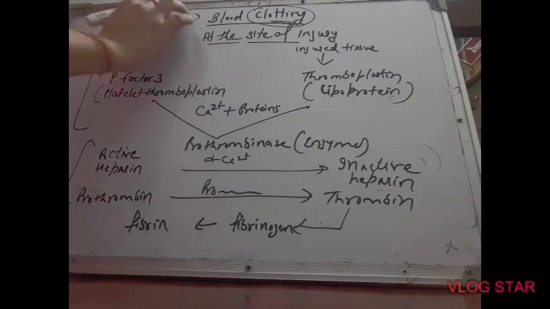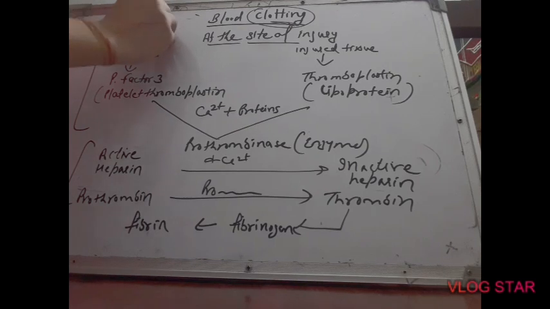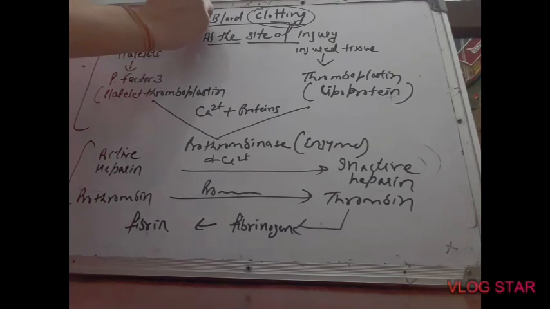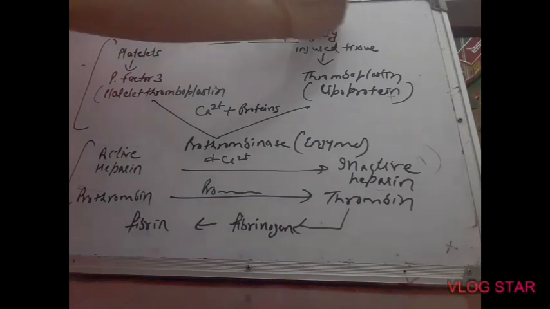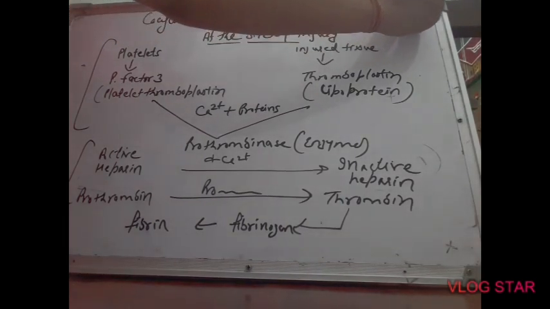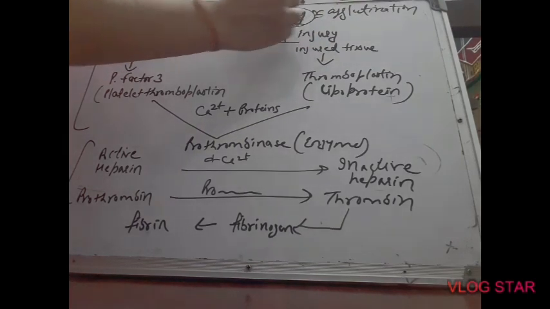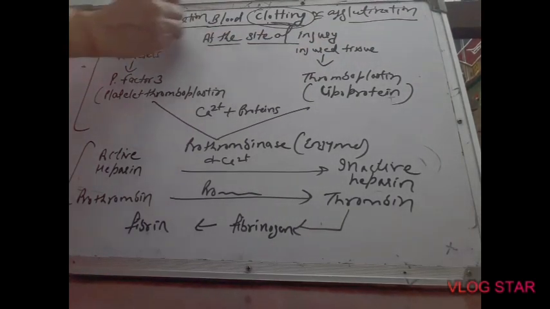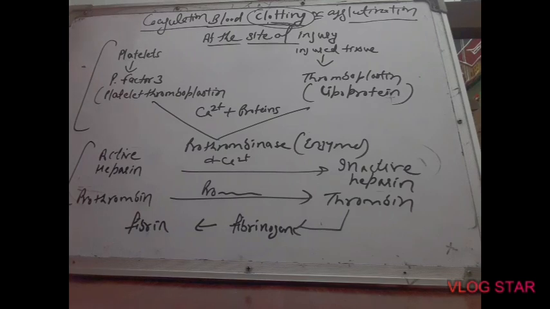Blood clotting can also be called blood coagulation, or agglutination of blood. So it is one and the same thing: blood clotting, blood agglutination and blood coagulation. Let us study the entire process in detail.